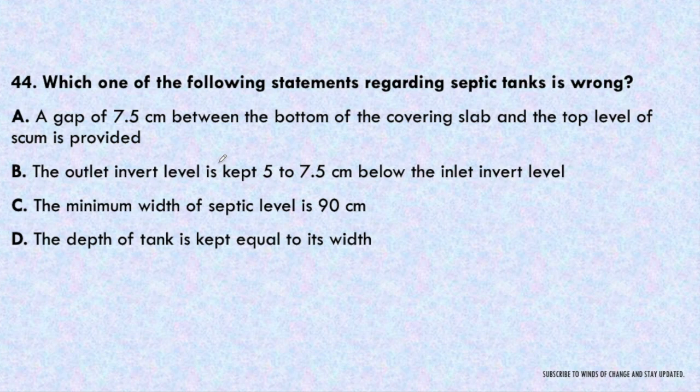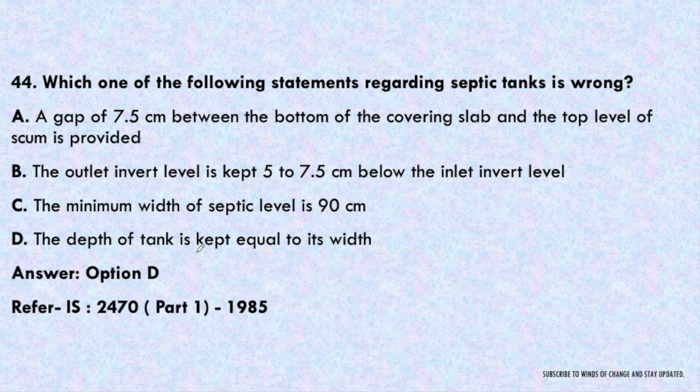Next question, which one of the following statements regarding septic tank is wrong? A gap of 7.5 centimeter between the bottom of the covering slab and the top of the scum is provided. The outlet invert level is kept 5 to 7.5 centimeter below the inlet invert level. The minimum width of the septic tank is 90 centimeter. The depth of the tank is kept equal to width. So the incorrect statement is the last one, that is depth of the tank is equal to width. All the other 3 statements are correct.